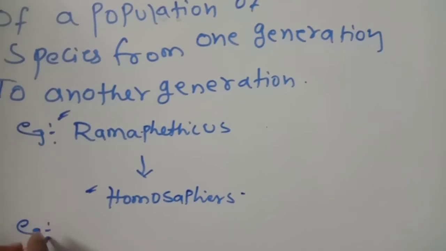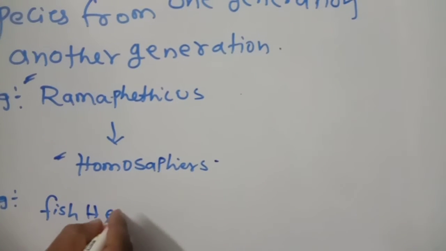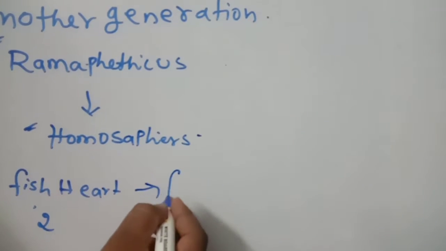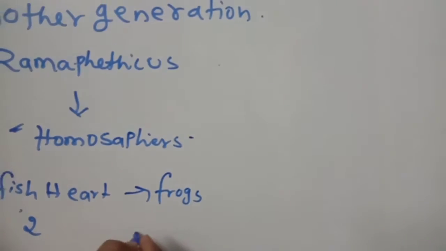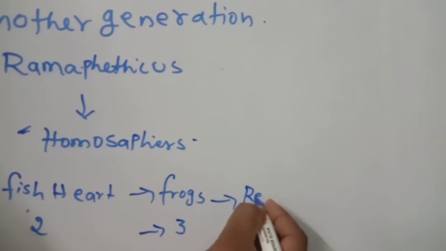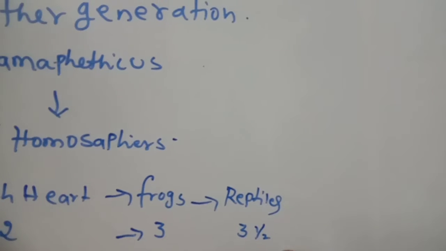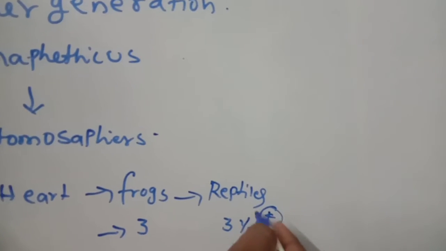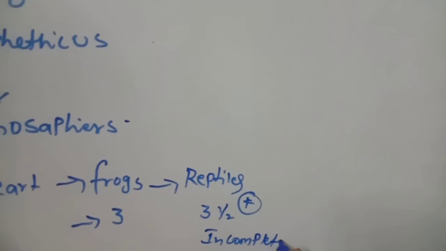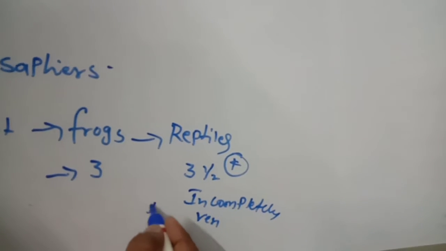Another example, fish. How many chambers in the heart? The fish heart has two chambers. Next to fishes, frogs. In the frog, three chambered. Then reptiles, you know very well, three and a half, meaning incompletely divided. Four only, but incompletely divided chambers. The ventricle is there, incompletely divided.